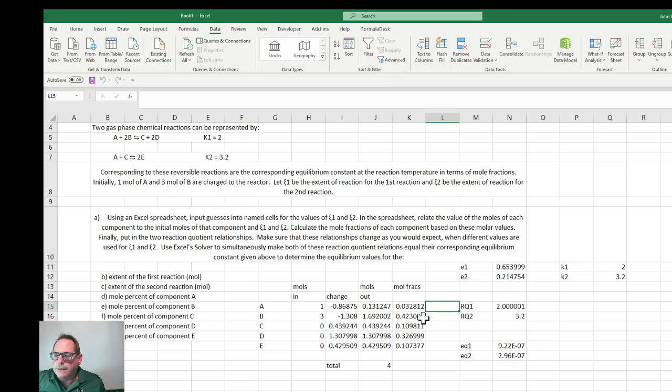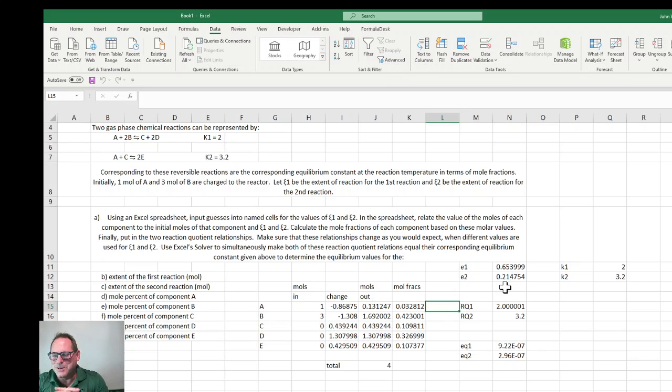But I hope this helps you out. Like I say, your equilibrium problem's a little different than this one, but I think you get the idea. So that's solving basically two equilibrium equations and two unknowns. They're nonlinear, but really pretty easy with Solver most of the time.